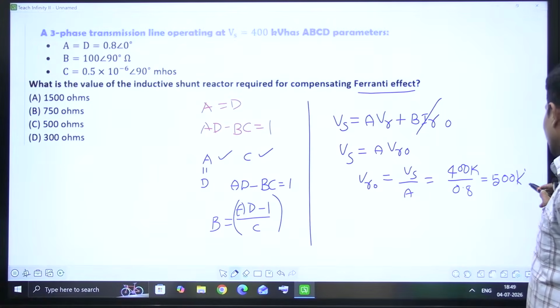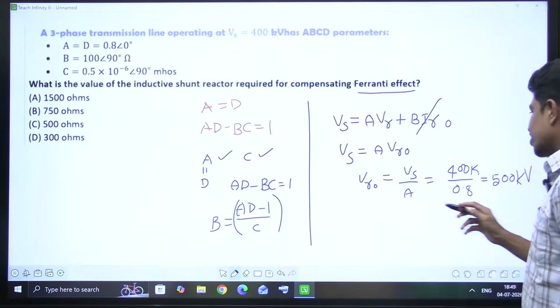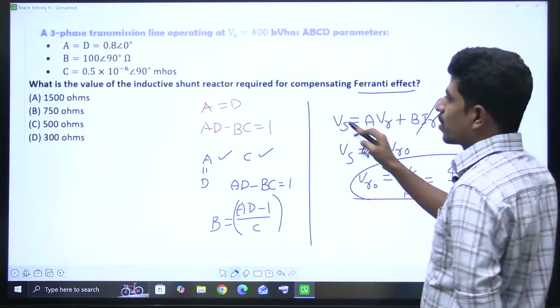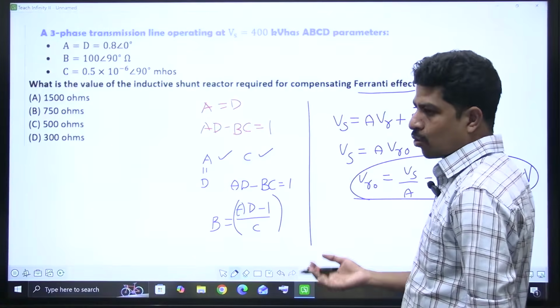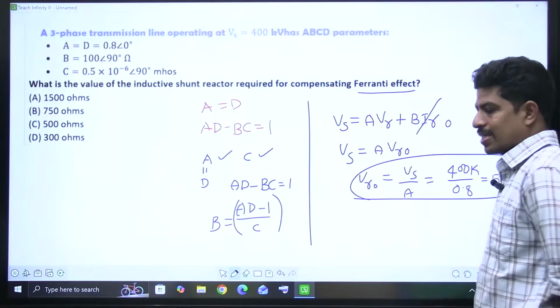Means at the sending end, we are sending 400 kV only, but due to the Ferranti effect, the voltage became 500 kV. 100 kV is extra raised. Now I wanted to reduce this. This has nothing to do with the present question, but I'm calculating over here how to get that, in case it is asked.